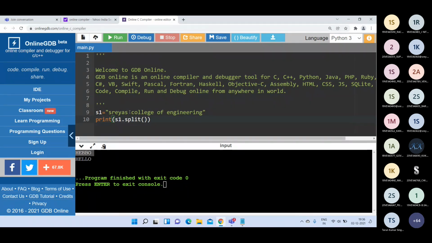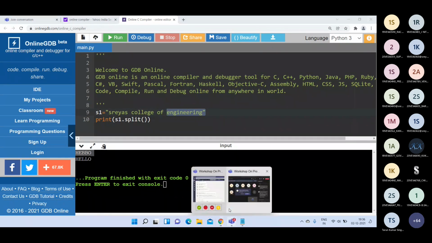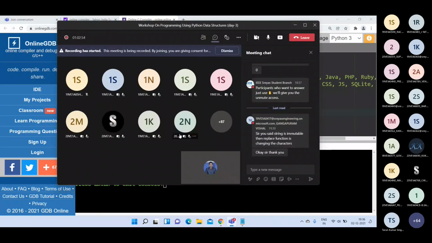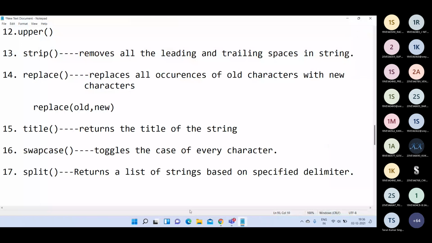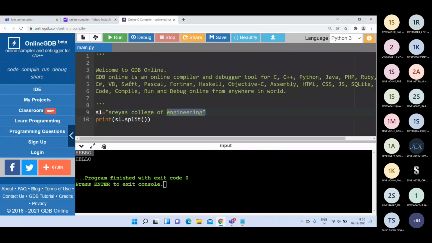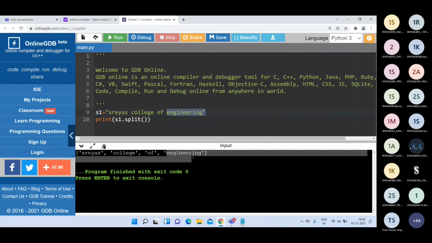That means up to this space is one substring, this is another substring, and so on. Totally we have 4 substrings here, and we will get them as a list of strings. Based on white space, the string is split into 4 substrings.